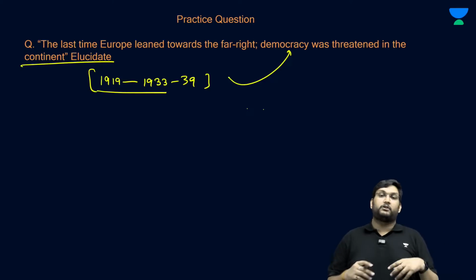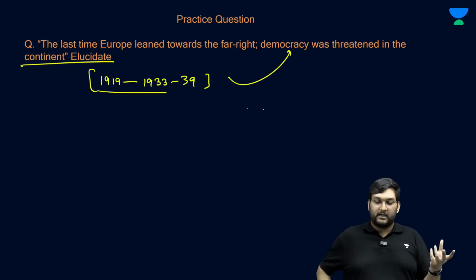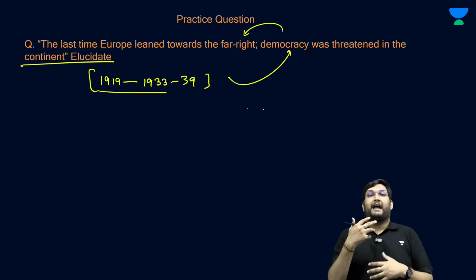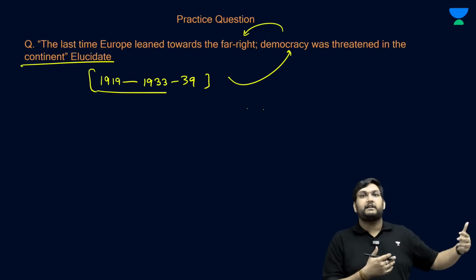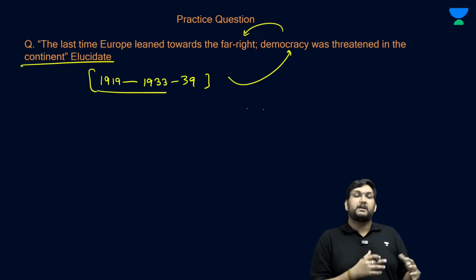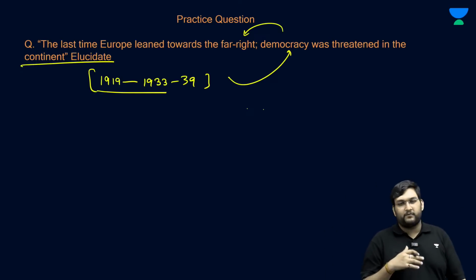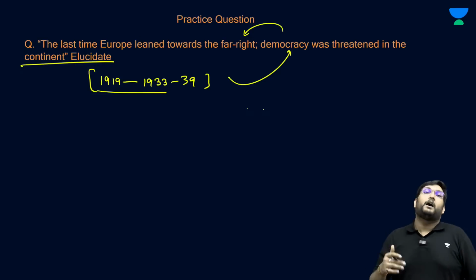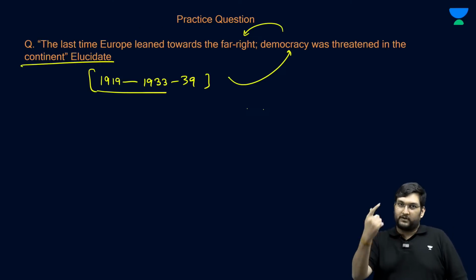A similar question came also previously. Hitler, Mussolini rose with the leaning towards the far right. And far right means extreme right. That is always dangerous in that sense. So I hope that this conversation gave you a little bit of understanding, a little bit of refreshing your memory with regards to world history.